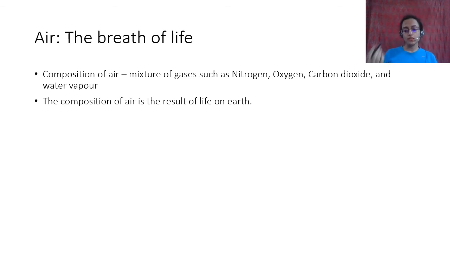So nitrogen is the major gas that is found. Then you have oxygen, then you have other smaller gases. The composition of air is the result of life on earth. How? The composition of air depends on the life. It is not the opposite, that life depends on the composition of air, because since life started existing, the composition of air has changed, right?